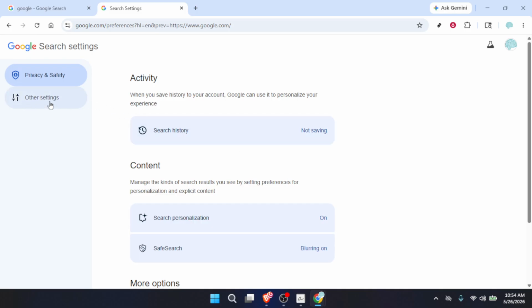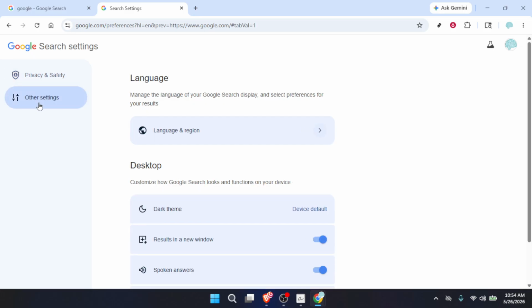Think of this as the section where Chrome and related services keep extra toggles that don't always sit in the main panel. We're heading there to find the specific control that influences whether results open in a new tab or stay in the same one.